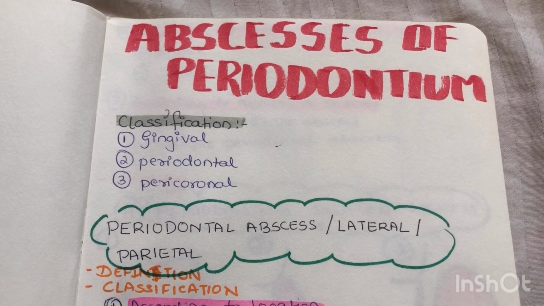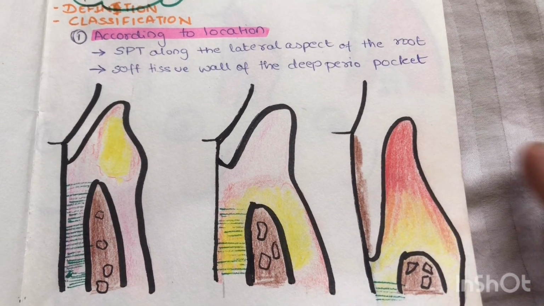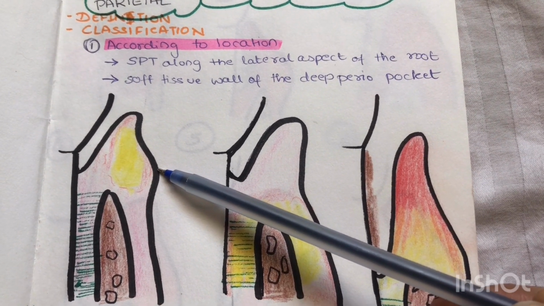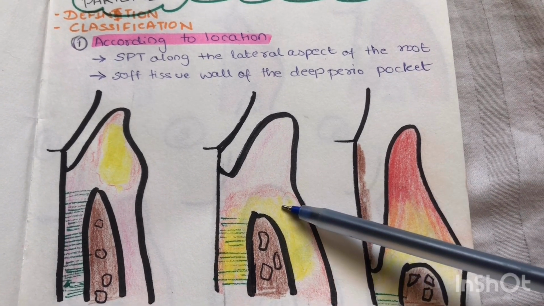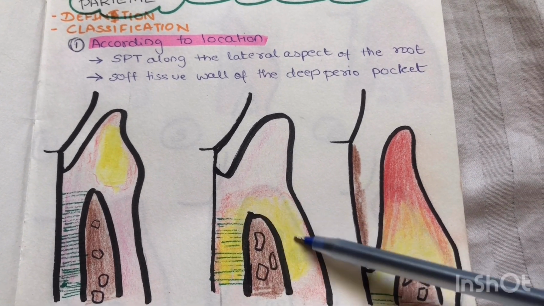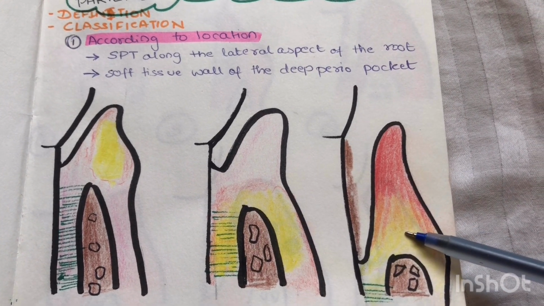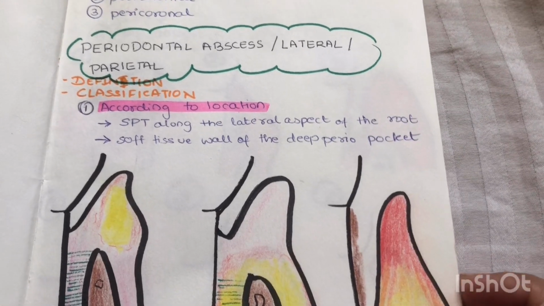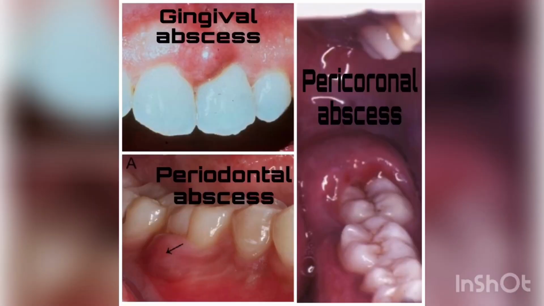gingival, periodontal and pericoronal. Now, as you can see, gingival abscess is confined within the gingival margin or the interdental papilla, whereas the periodontal abscess is the localized collection of purulent inflammation within the supporting periodontal tissue. And the last is pericoronal abscess, which is the collection of pus in the pericoronal flap. This is the clinical appearance of all the three abscesses.